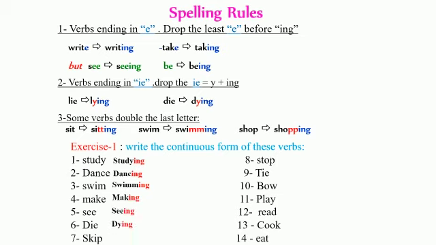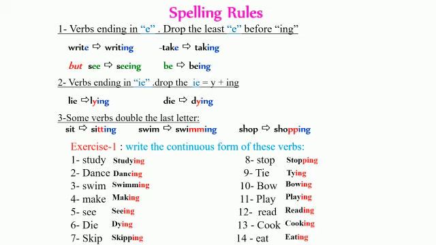Die, dying. Skip, skipping. Stop, stopping. Tie, tying. Bow, bowing. Play, playing. Read, reading. Cook, cooking. Eat, eating.